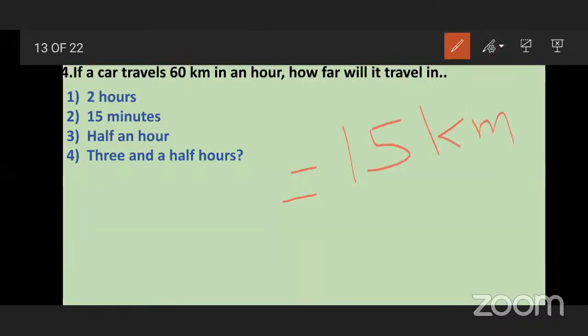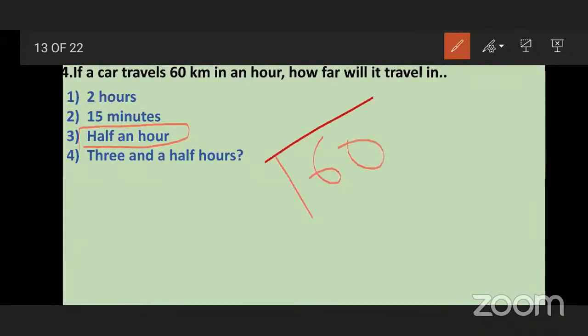First of all, we saw that in 1 minute that car travels 1 kilometer, so in 15 minutes it will travel 15 kilometers. This is the second way of doing it. Now see the third, half an hour. In half an hour, how far will that car travel? What is half of 60? 30. Very good. So in half an hour it will travel 30 kilometers.